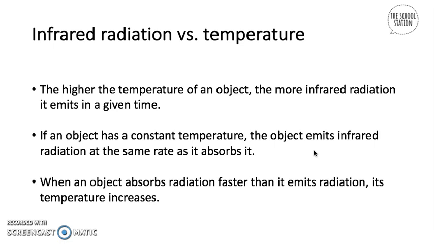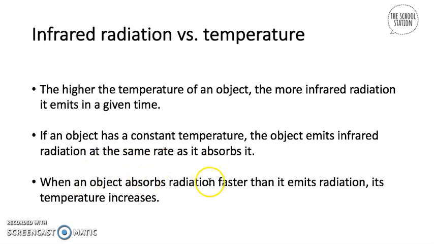However, most things in this world are not constant, and this is why we usually might absorb more infrared radiation than we emit, or vice versa. But if an object has a constant temperature, then it emits infrared radiation at the same rate as it absorbs it. And you'll be looking at an example of an object that does have a constant temperature, a perfect black body, which we're going to be talking about.